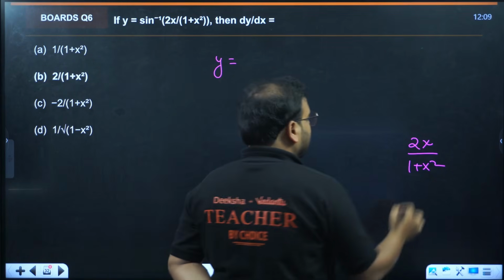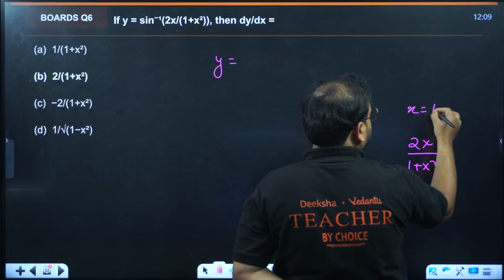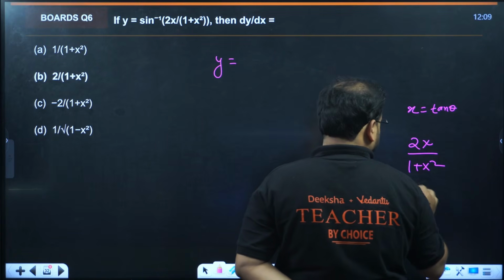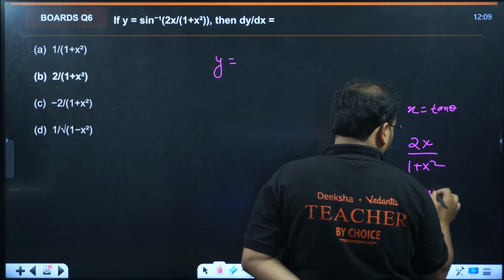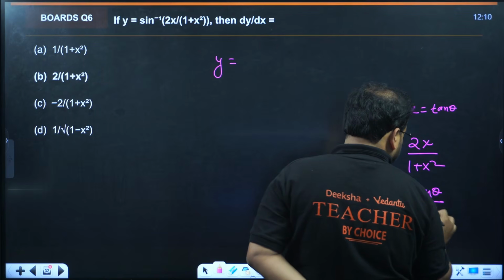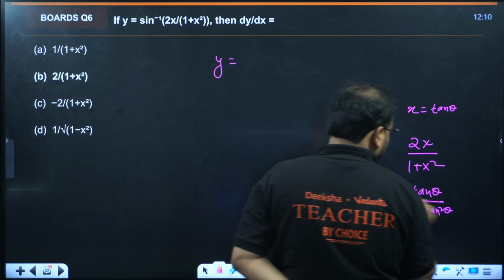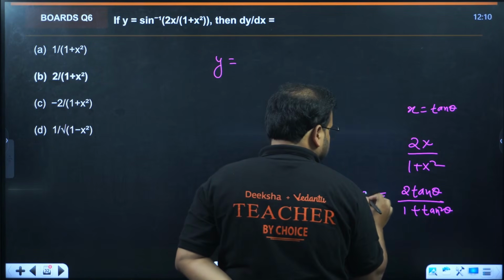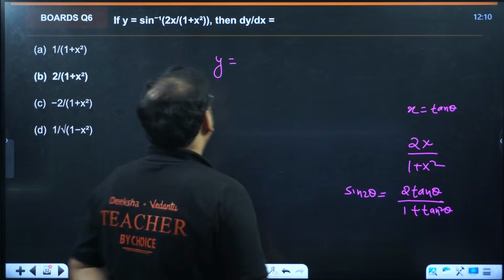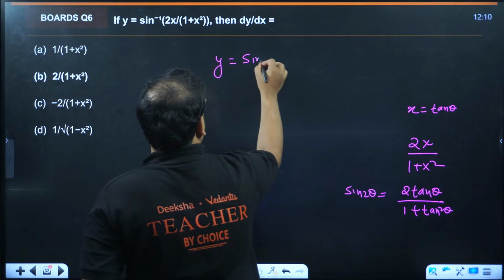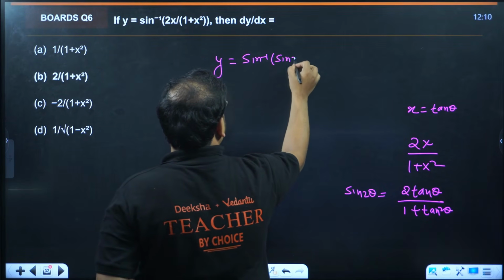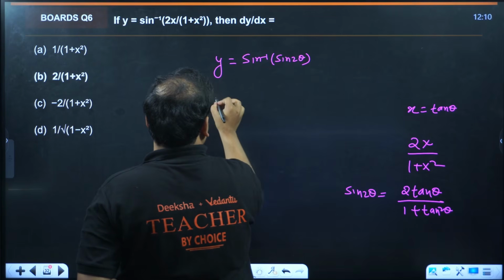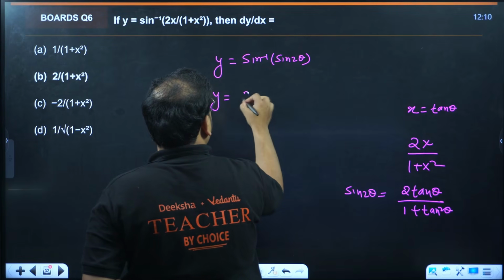If you assume x as tan theta, this turns out to be 2 tan theta upon 1 plus tan square theta, which is the formula for sine 2 theta. So the question is nothing but sine inverse of sine 2 theta, so y equals 2 theta.